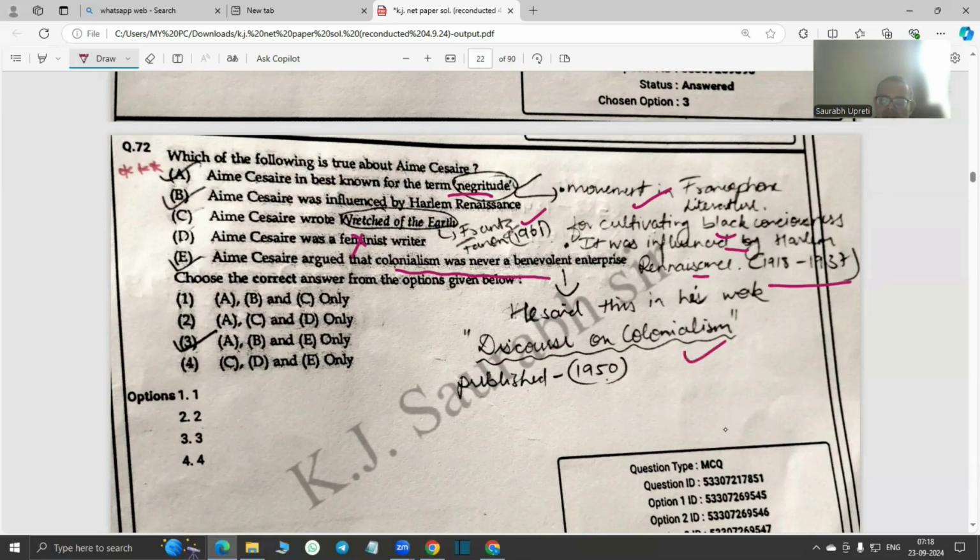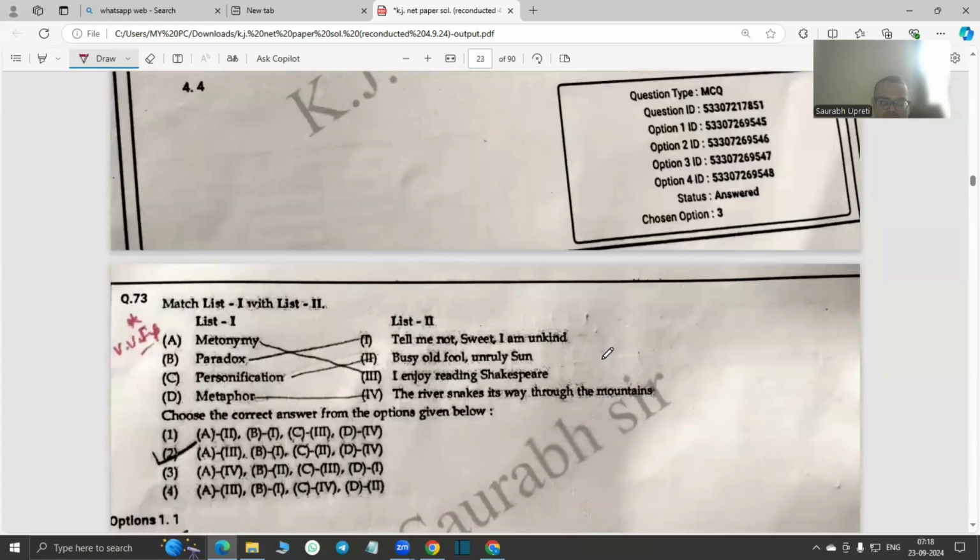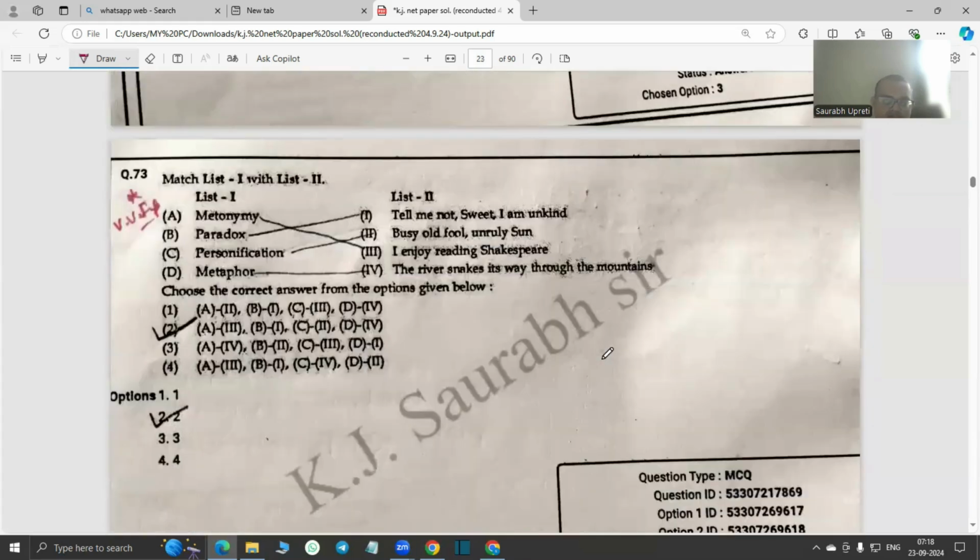He said in his work, Discourse on Colonialism. This is a work by Aimé Césaire, right? So match the following related to figures of speech. Very important question, a fundamental question for all learners. So metonymy is, I enjoy reading Shakespeare.